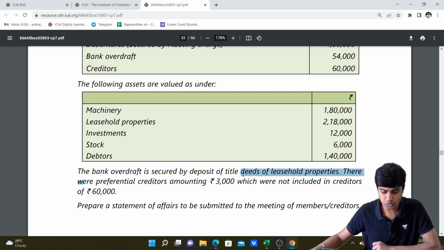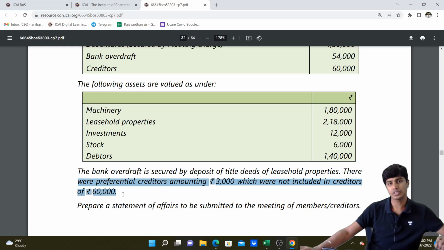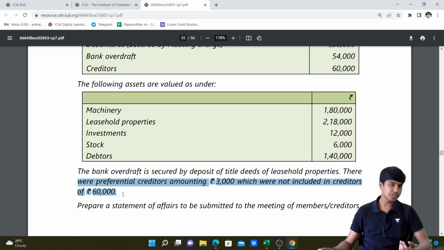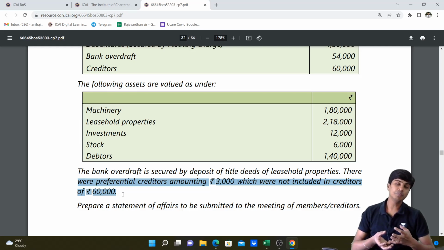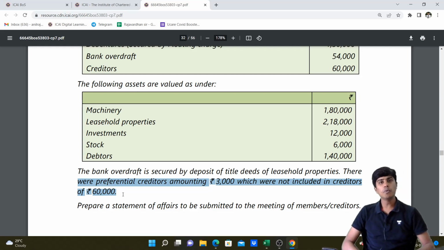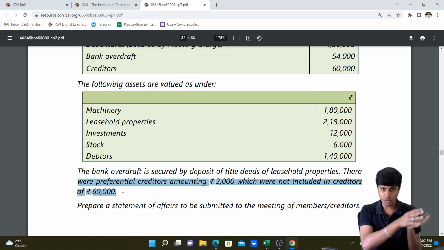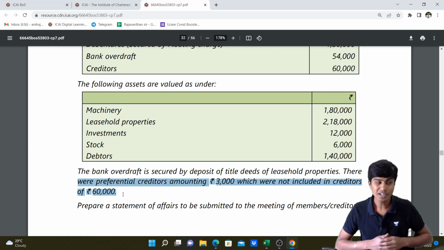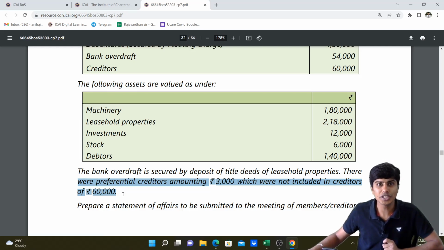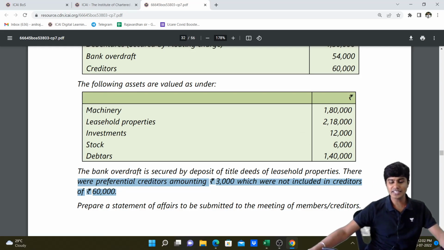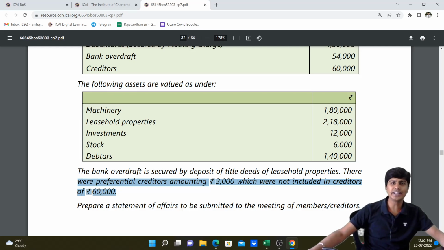So then what do we have? There are preferential creditors to the extent of 3,000 which are not included in 60,000. So creditors in the balance sheet at book value is 60,000. There are preferential creditors of 3,000 which are beyond this. Whenever there are preferential creditors beyond the normal creditors in the balance sheet, it means that against these preferential creditors of 3,000, book value is 0. So book value 0, amount payable 3,000. Now you see what's happening here. When book value is 0 and amount payable is 3,000, we are paying 3,000 extra, which would lead to creation of deficiency.